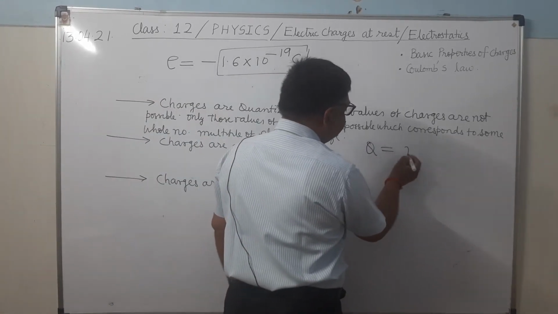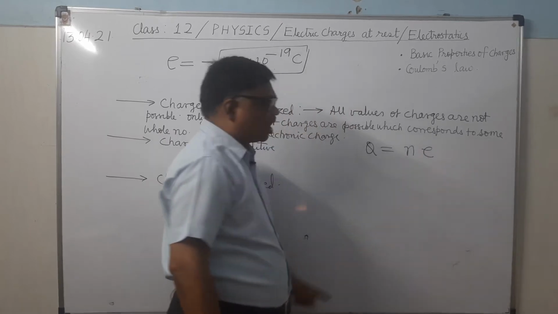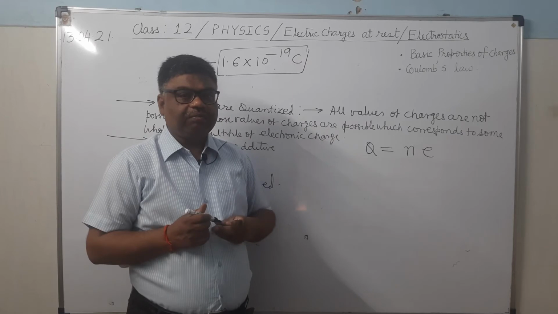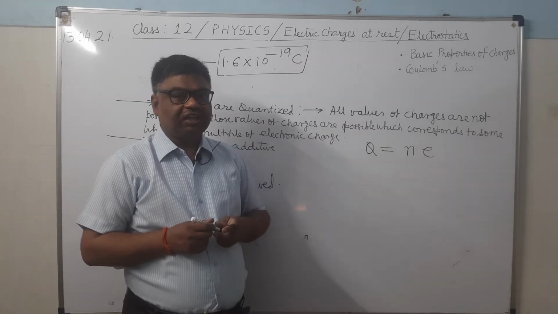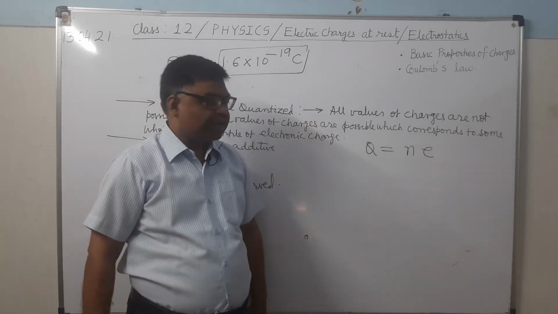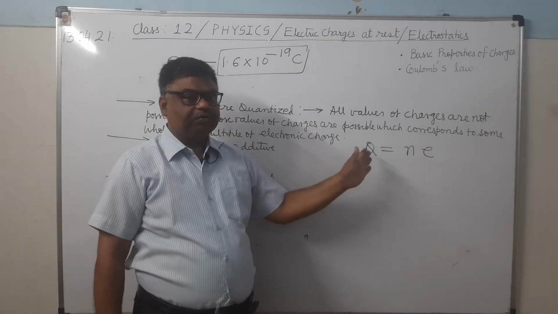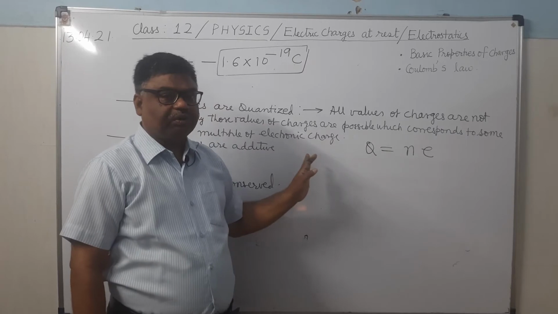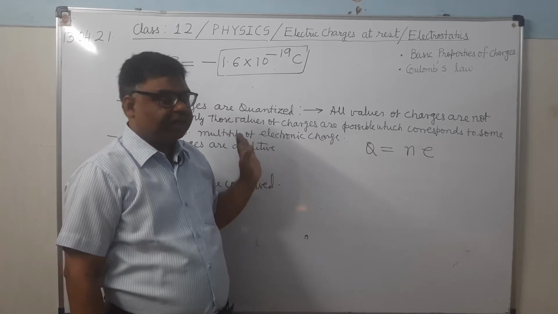Why are we using integral multiple? Because the charge may be positive or negative. Integral means here from integers, not that integral which you are evaluating. Integers are +1, +2, +3, +4 and so on, 0, and -1, -2, -3, -4 and so on.